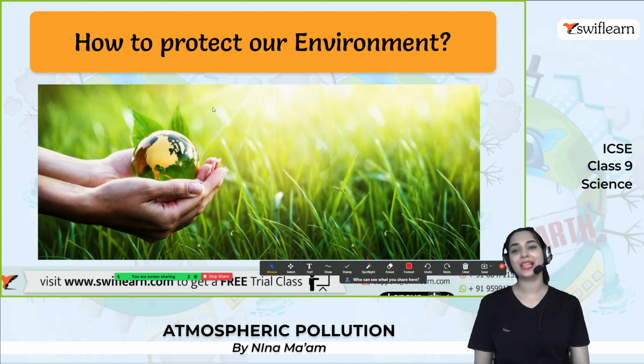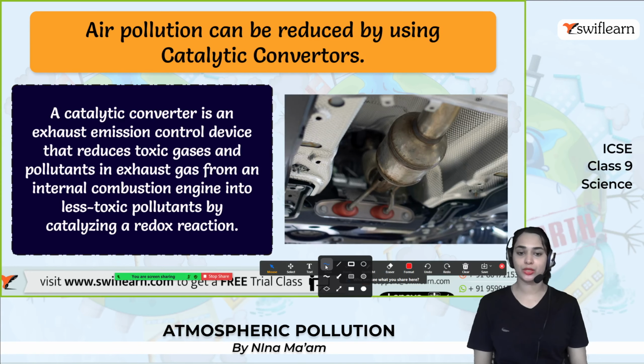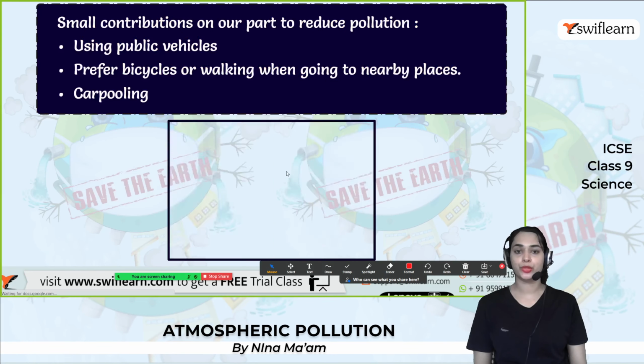And now let's see how to protect the environment. What do you think? Air pollution can be reduced by catalytic converters. Do you know what is meant by catalytic converters? A catalytic converter is an exhaust emission control device that reduces toxic gases and pollutants in exhaust gas from the internal combustion engine into less toxic pollutants by catalyzing a redox reaction. So we can put this within our vehicles and reduce the air pollution.